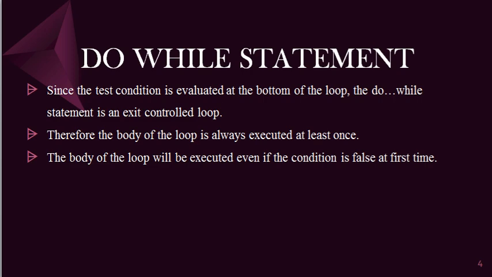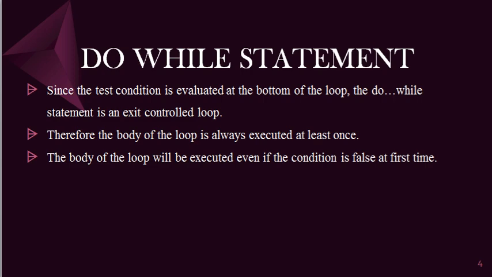So what happened? The body of the loop is always executed at least once. Even if the condition is false, it will execute the body of the loop at least once, because in the case of do while statement, what is the structure? First it will execute the body of the loop, then it will check the condition. So if the condition is false the first time, it still executes the body of the loop the first time.